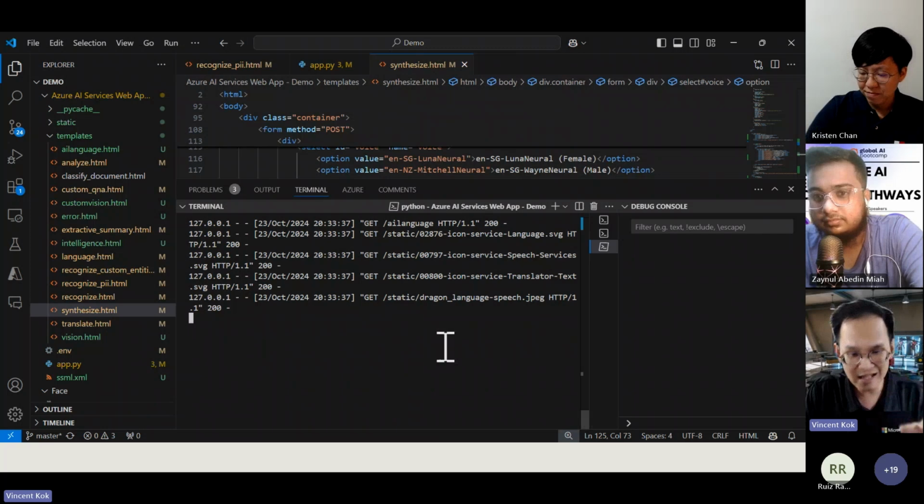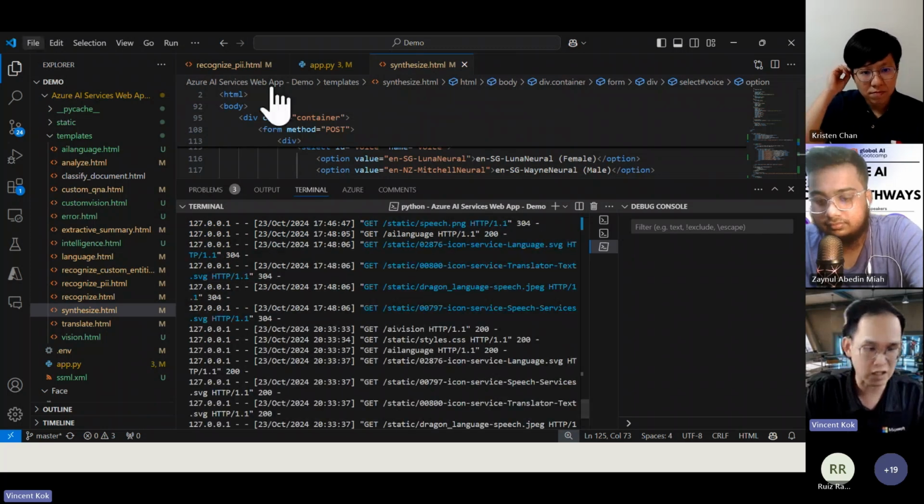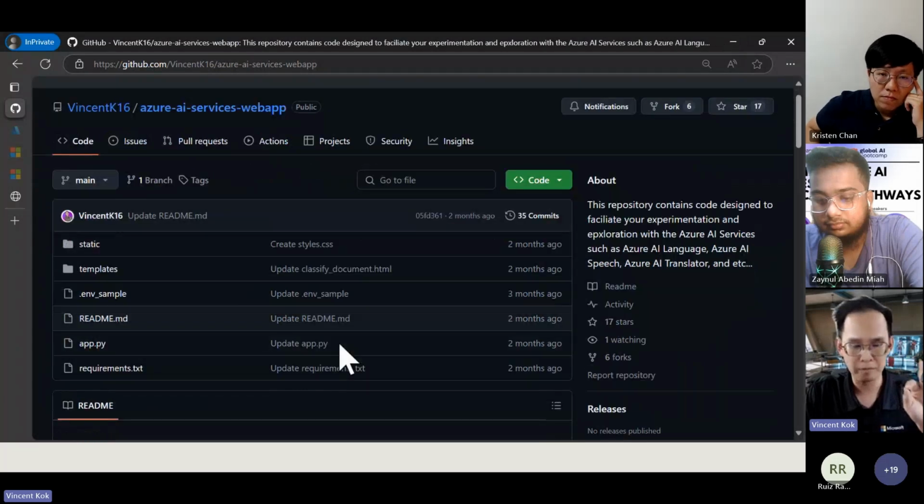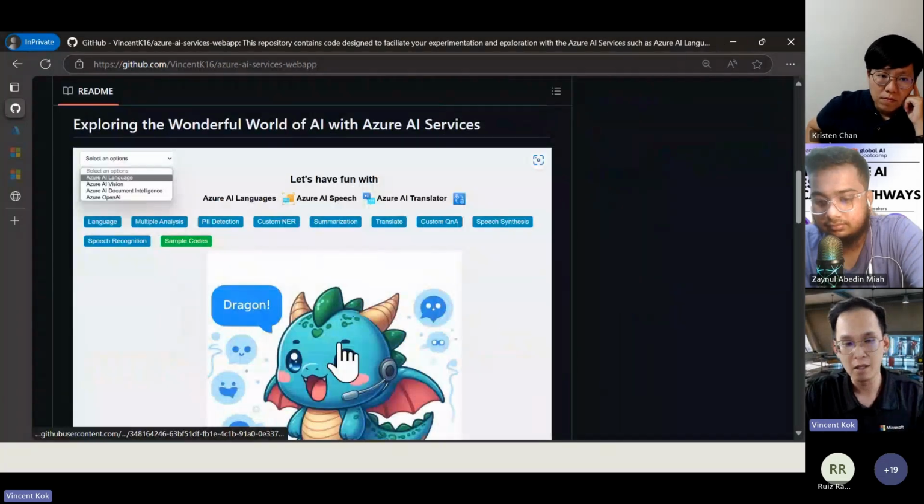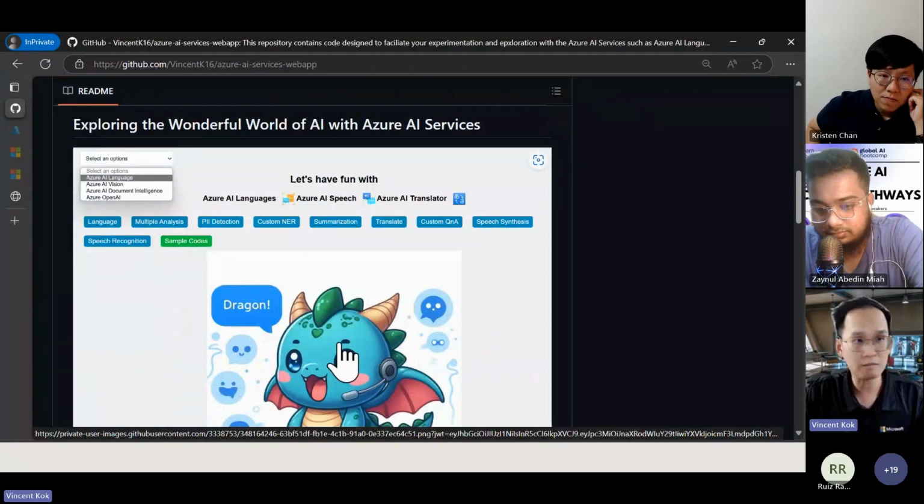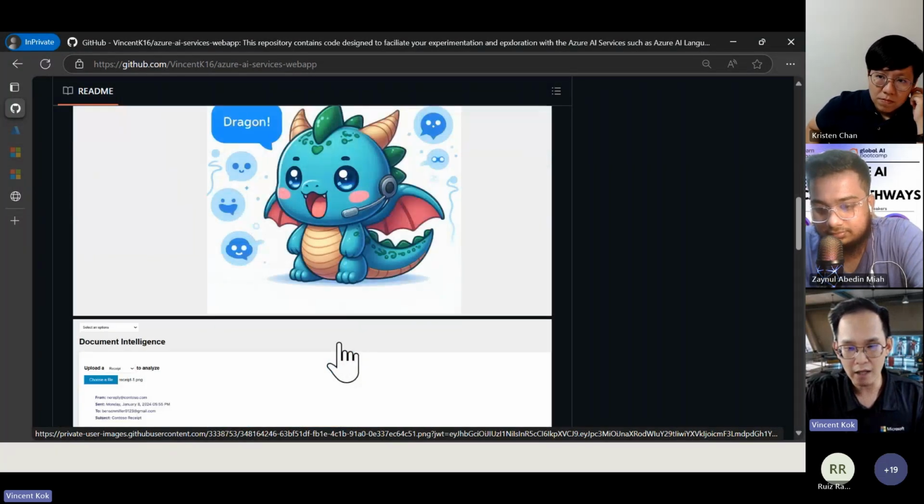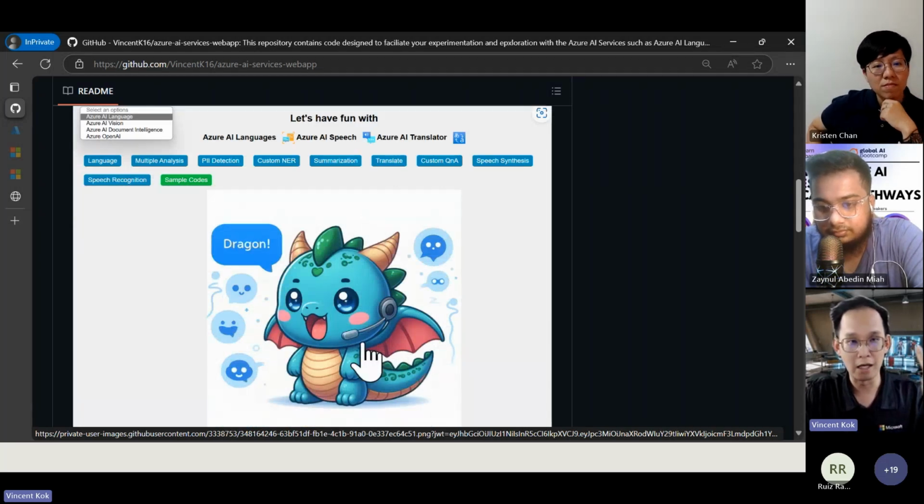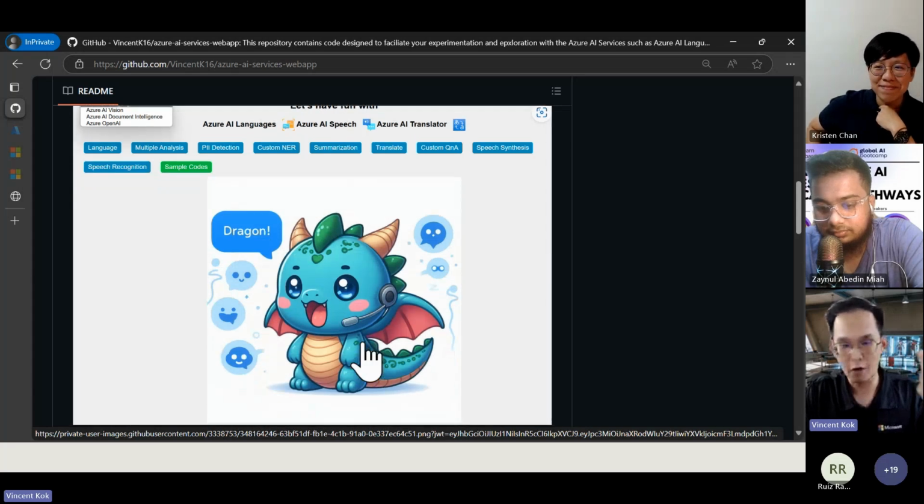Instead of seeing the output from the terminal in Visual Studio Code here, I decided to make a web app. This is my web app here. And the good news is that you can take my web app and try it out yourself. You do not need to reinvent the wheel. You see, this is such a cool web app, right? I named it the Dragon app because I generated the image from DALL-E.